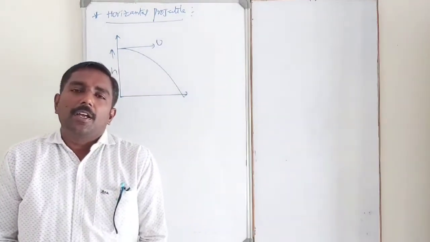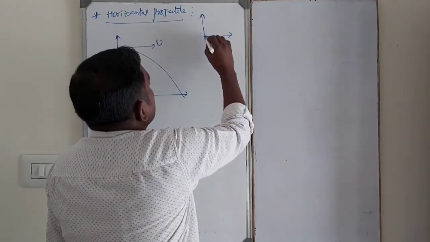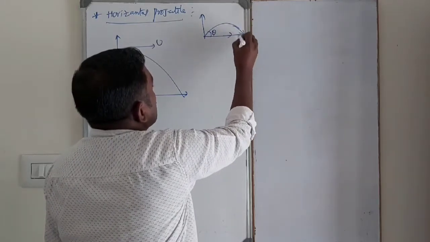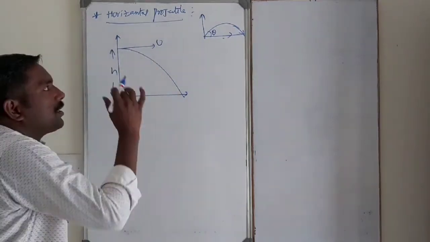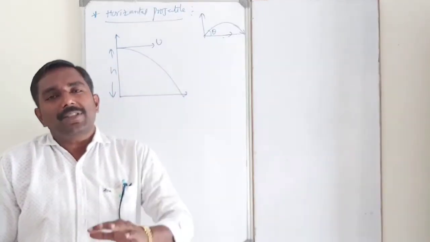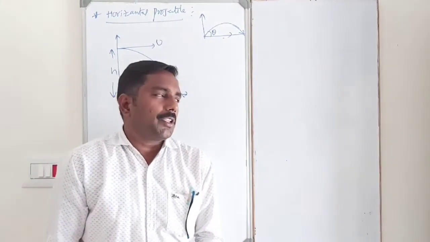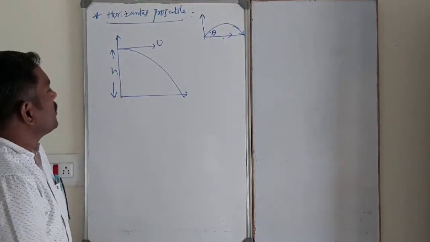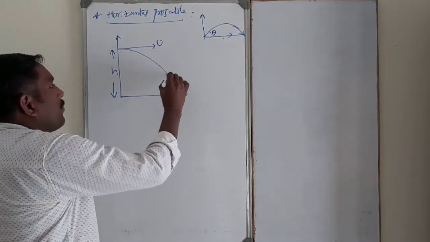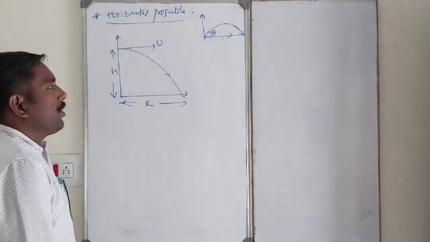Oblique projectile means like this. We already discussed the oblique projectile: an object thrown into space making an angle theta with the horizontal. These are the horizontal projectiles. A horizontal projectile means a body projected from a certain height along the horizontal. In this case, a body is projected horizontally, then falls down to the earth's surface. This is the maximum range traveled by the body.